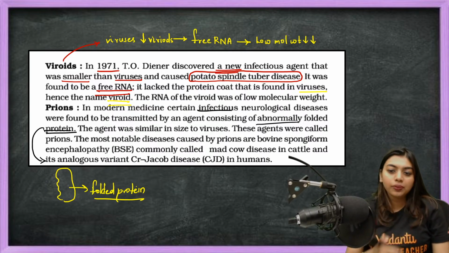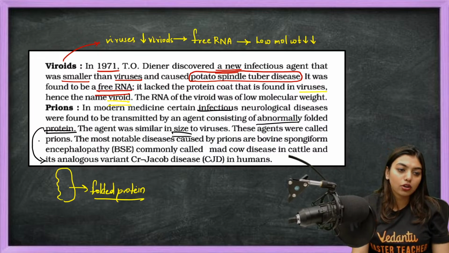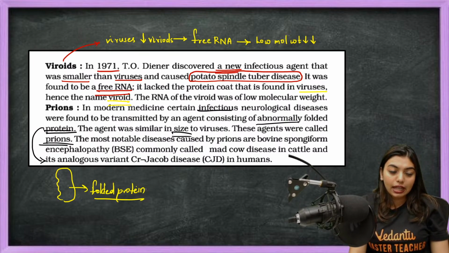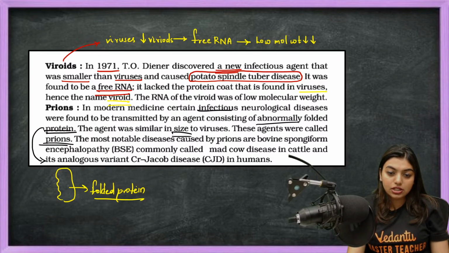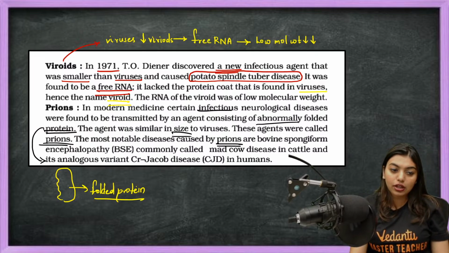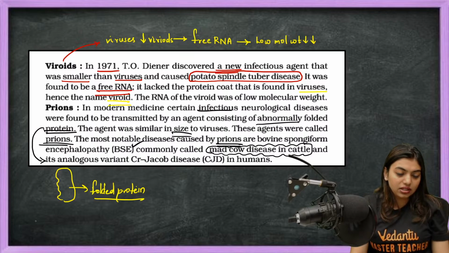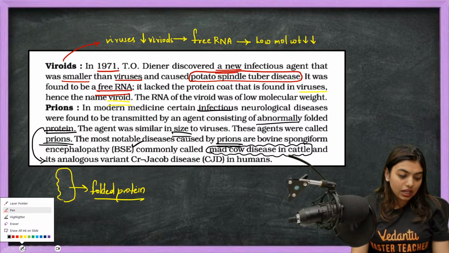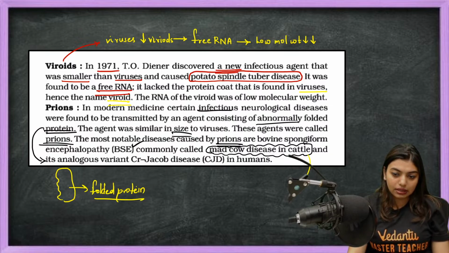So the agent was similar in size to the virus. These agents were called prions. That is, with the help of folded proteins, they started making diseases. The most notable disease caused by prions is bovine spongiform encephalopathy, that is BSE, commonly known as mad cow disease in cattle. This is a very painful disease for the cattle, students, because the cattle actually suffer a lot when this disease happens. Mad cow disease.